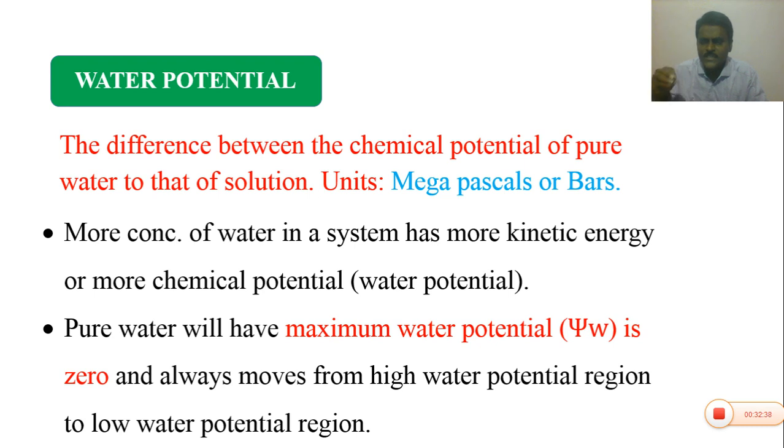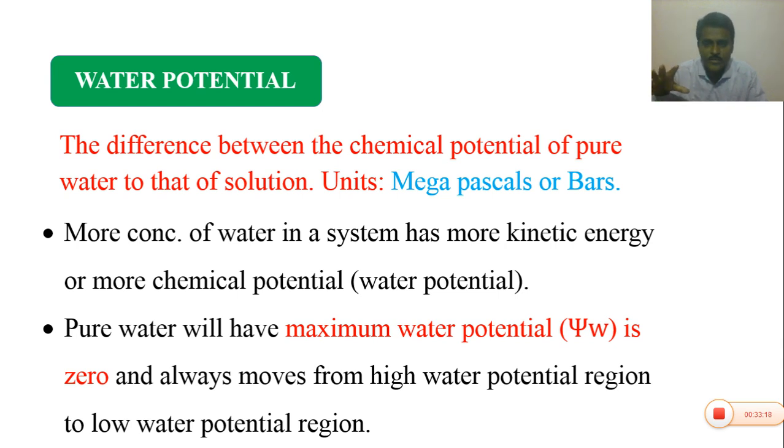Each and every molecule has two types of energy, potential energy and kinetic energy. With the help of kinetic energy only, the molecule shows movement. If a beaker contains 100 ml of water, all are free water molecules, and they have high kinetic energy. So the more concentrated the water molecules in a system, the more kinetic energy, which leads to more chemical potential or water potential.